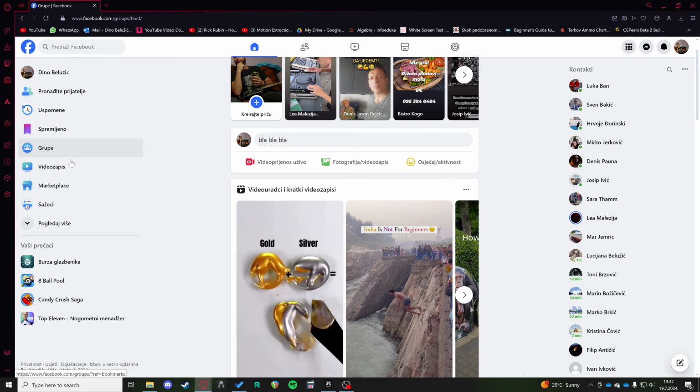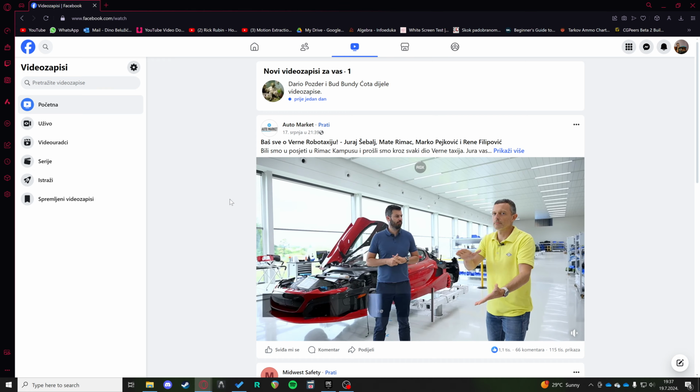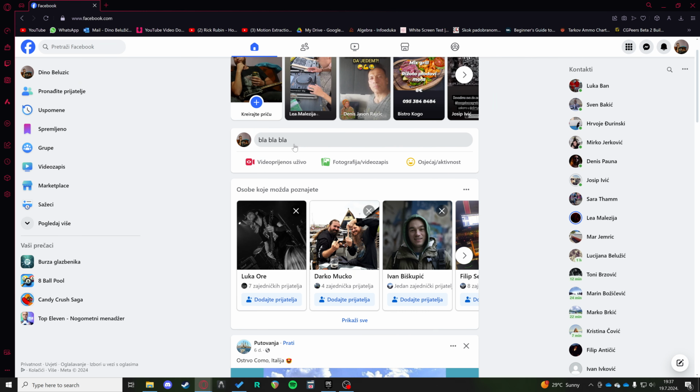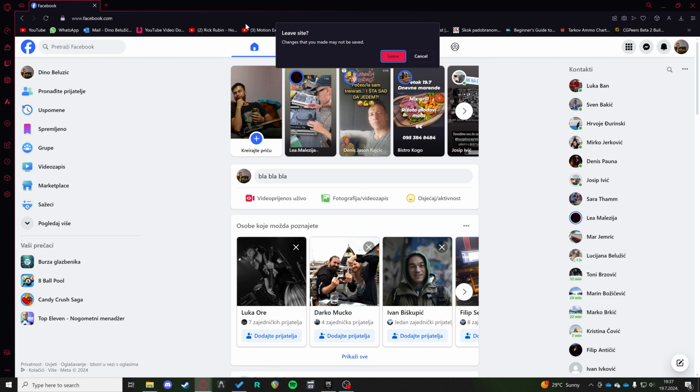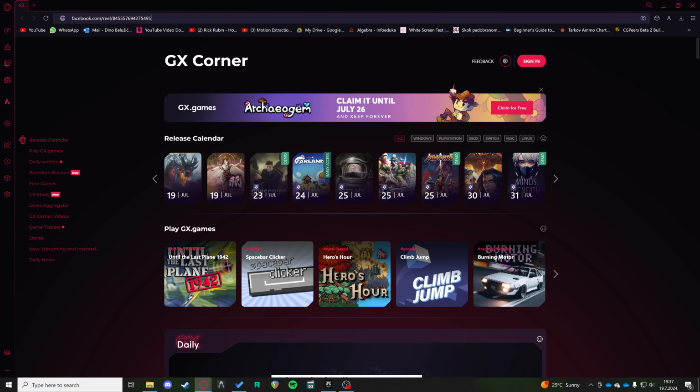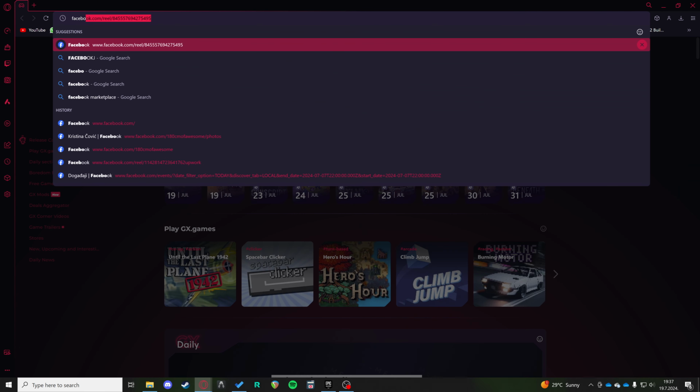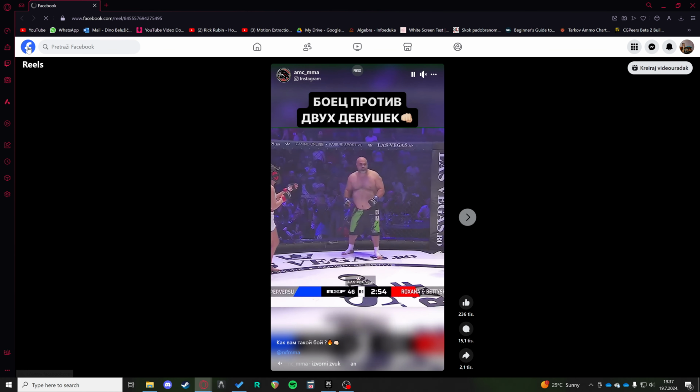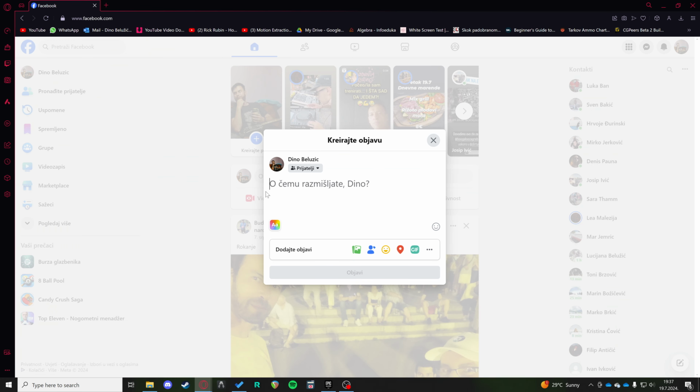So if we just click on, let's say, videos, we say leave, and then we go back to the home page, your draft is still going to be there. So it automatically saves your draft wherever you're moving through Facebook. But if you leave Facebook completely and then you click leave, and then we go back to Facebook, we can see that the draft is gone.